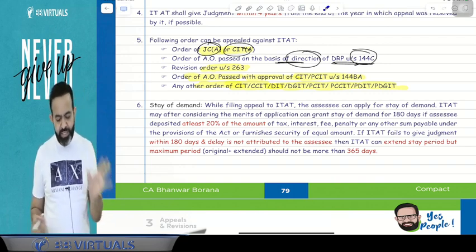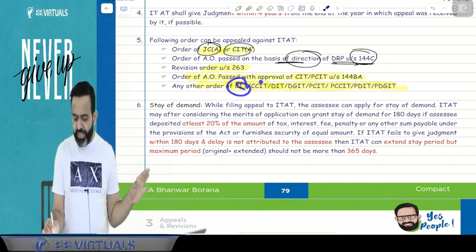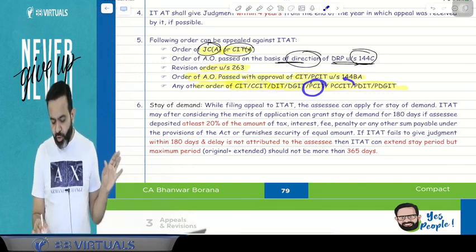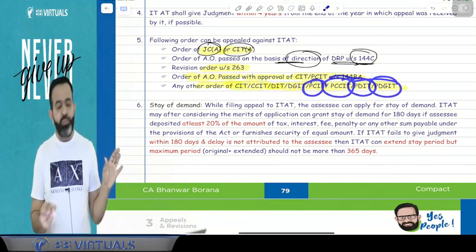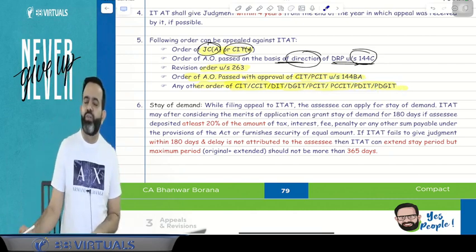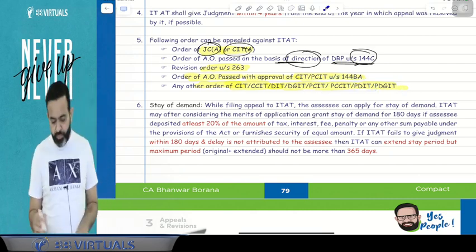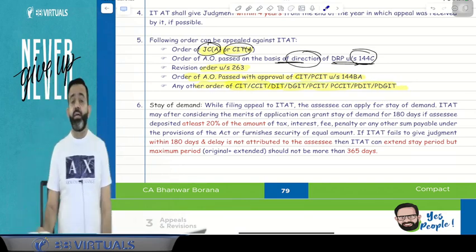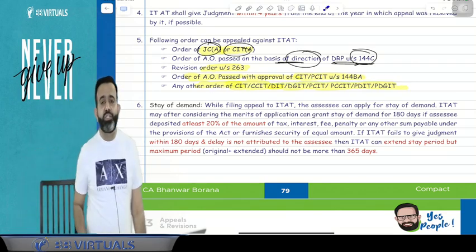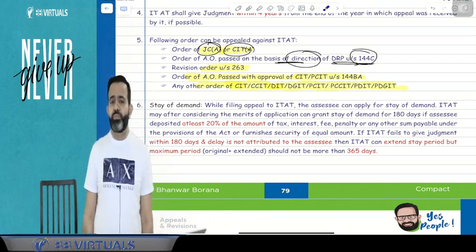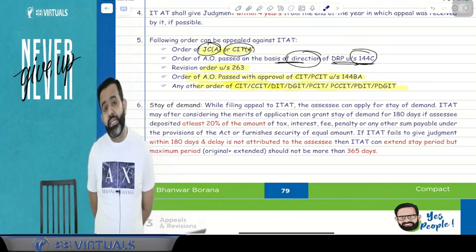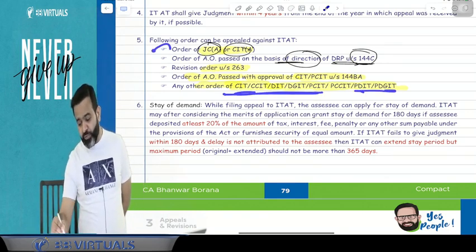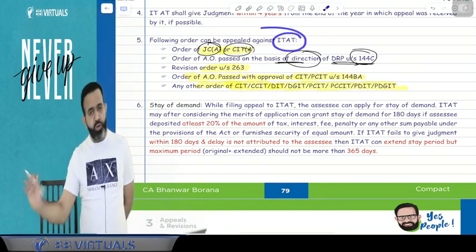So in simple words, if there is any order of the CIT, CCIT, DIT, DGIT, PCIT, PCCIT, PDIT or PDGIT, then you can file the appeal directly at the ITAT level. Like if the commissioner rejected your application for trust registration, or if he has cancelled your registration, then you can file the appeal directly to the ITAT. Did you get my point or not?